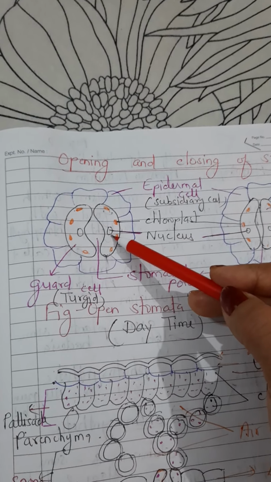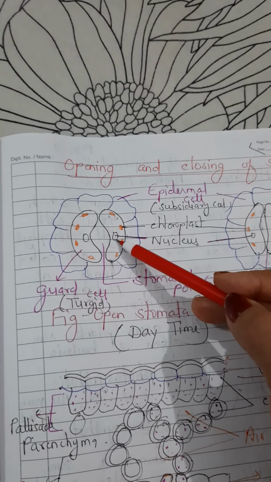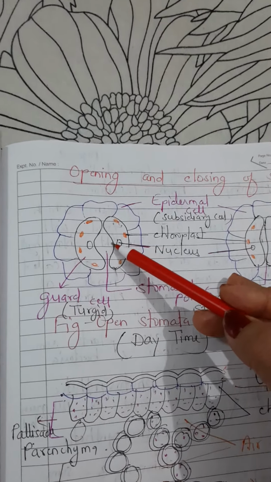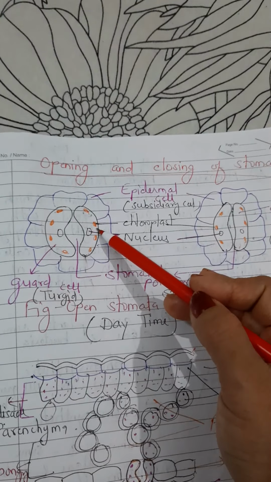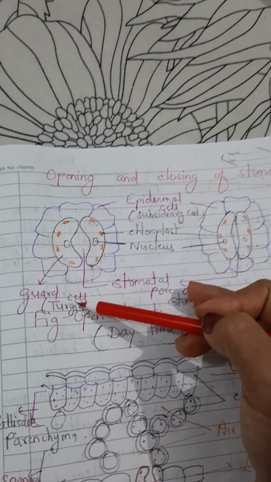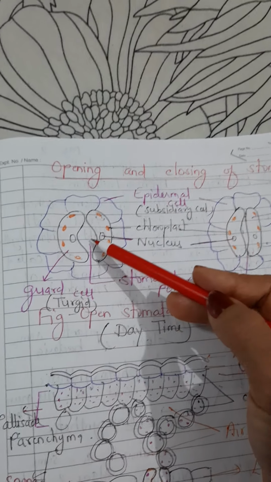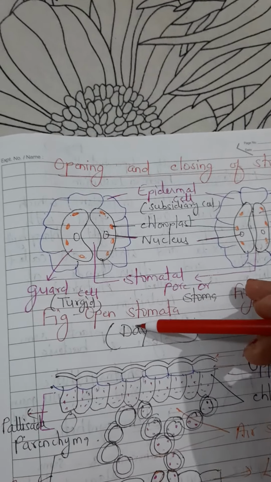That is called the proton ion theory, given by Leavitt, which you will read in higher classes. Because the osmotic pressure increases, the guard cells become turgid, that means swollen, and that's why the stomata open. This is the stomatal pore, which is open during the daytime.